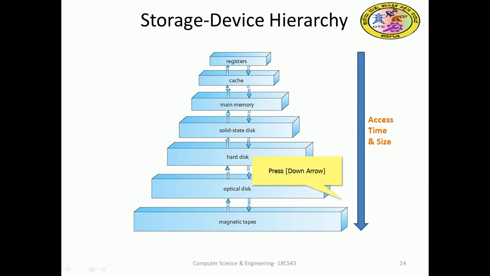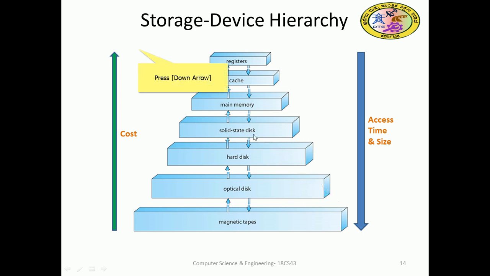Going downward, the size increases and the access time increases. Sorry, going upward the access time decreases. So size increases going down, access time increases going down, and cost will be the reverse: cost decreases going down.